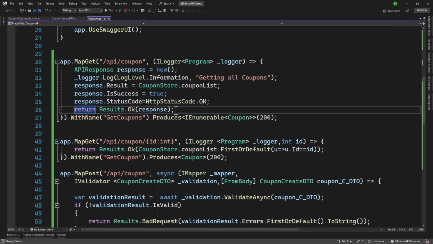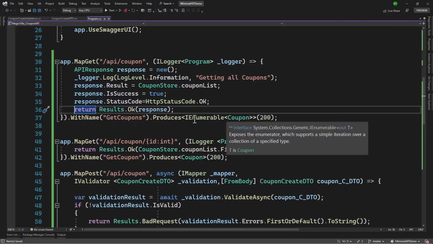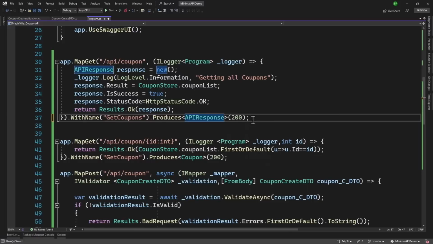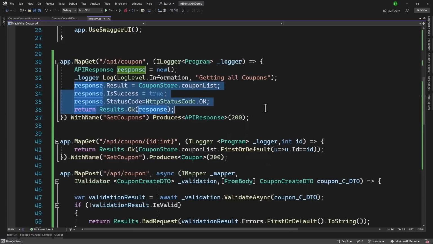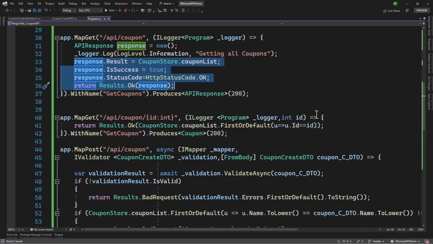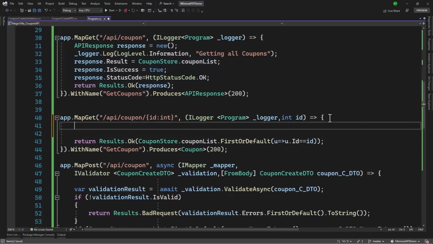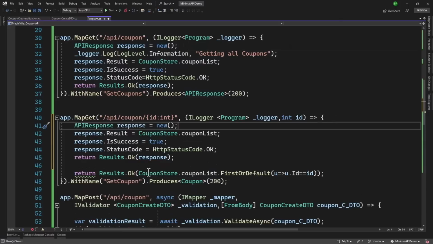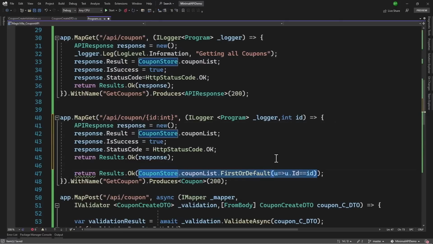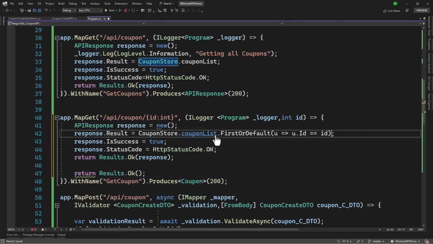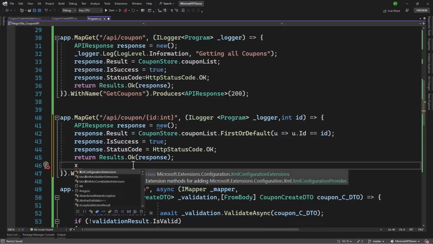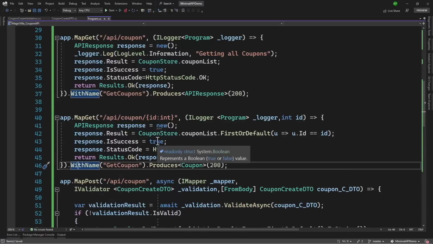That looks good. This way we are standardizing what will be the return type. That will be API response. Let me copy these 4 lines, and we have the map get here. Let me work on that. We also need the API response. I should have copied that. And the result here is right here with first or default. We will paste that. And perfect. That looks good for the get individual coupon.